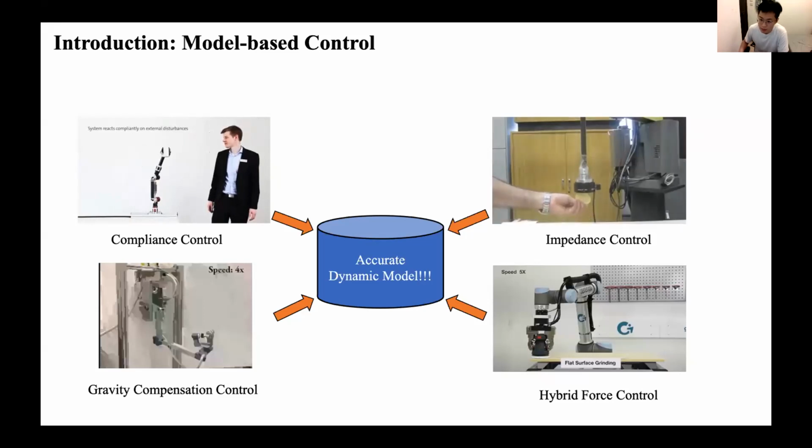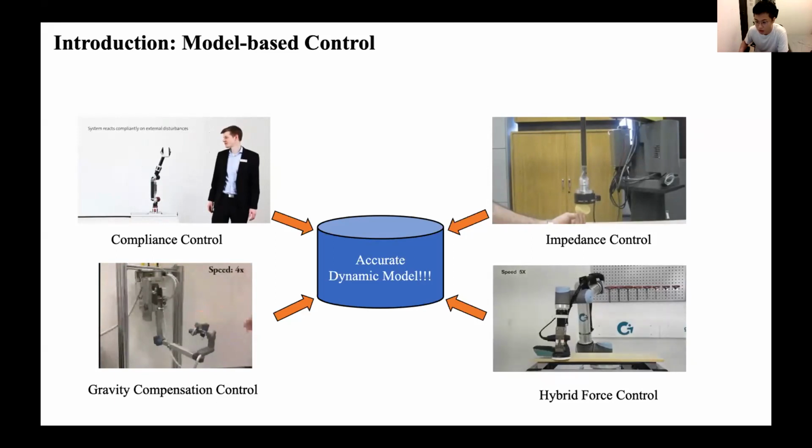The second one is the impedance control. It can change the inertia, damping, and compliance effects of the robot system. The third one is feed-forward gravity compensation. It compensates the gravity in the robot system, making the robot feel weightless. The last one is hybrid force control. It incorporates the environment constraint in the control. These methods of model-based force control require an accurate dynamic model to achieve good performance.